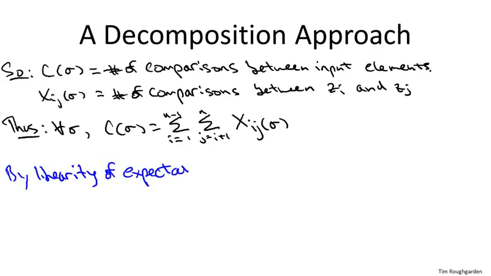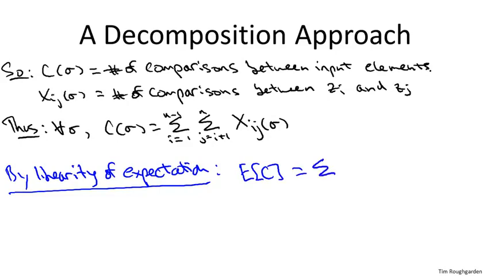Okay? And I'm not going to prove it here, but you might want to think about the fact that the Xij's are not, in fact, independent. So we're using the fact that linearity of expectation works even for non-independent random variables.